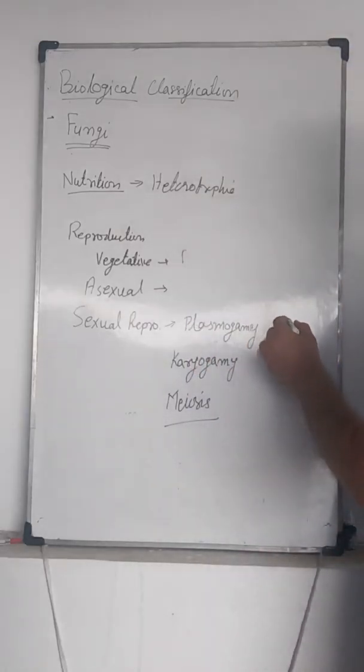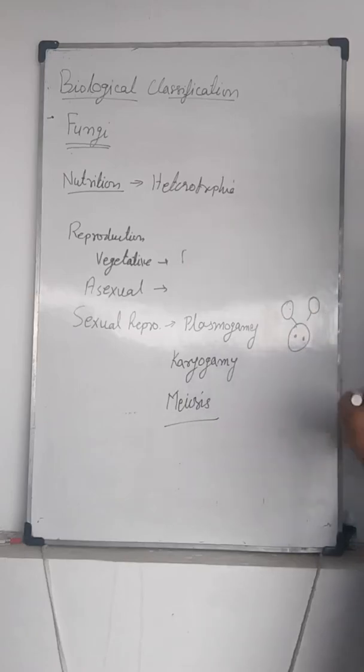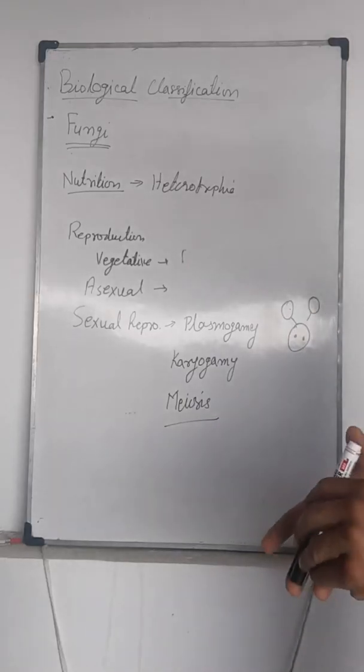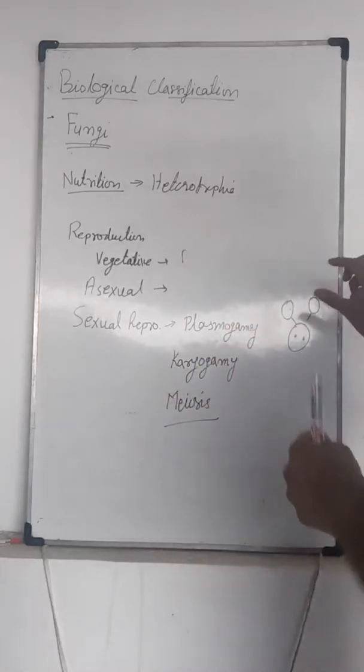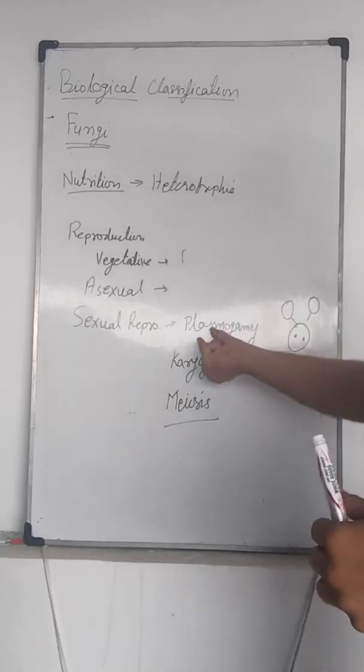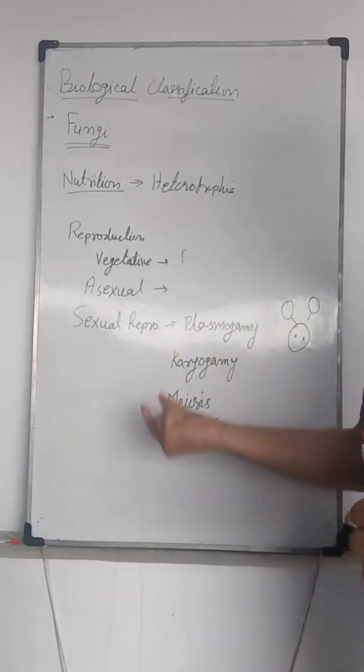Plasmogamy is the fusion of gametes. In plasmogamy, two gametes fuse, but their nuclei are not fused, or nuclear fusion is delayed. Plasmo means cytoplasm, gamy means fusion, so it is the fusion of cytoplasm.